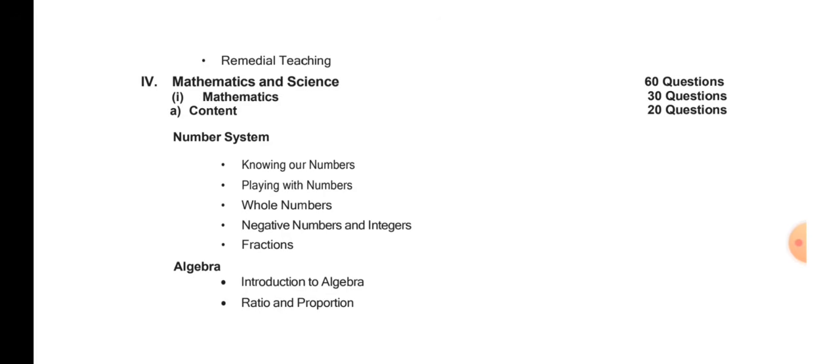Here, mathematics content we will see, and this mathematics and science will be for how many marks? It will be for 60 marks, which means maths will be for 30 and science will be for 30, right? Then number system. Mathematics contains number system, knowing our numbers, playing with numbers, whole numbers, negative numbers, integers, fractions. All these topics you will find in the class 6 to 8 textbooks. So please try to find out what numbers are. Everybody knows. How do we play with numbers? What are whole numbers? All these things you should know, right?